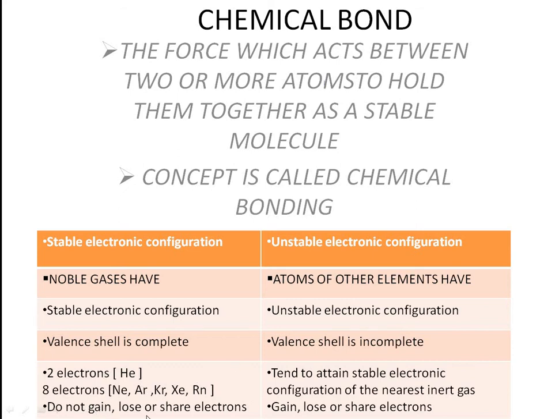Noble gases don't gain, lose or share electrons, whereas atoms with unstable electronic configuration gain, lose or share electrons. Noble gases are stable and complete, so they do not gain, lose or share electrons. All the other elements in the periodic table are unstable. Their last shell is incomplete, meaning 1, 2, 3, or 4, 5, 6, 7, not 8. So those elements tend to gain, lose or share electrons.